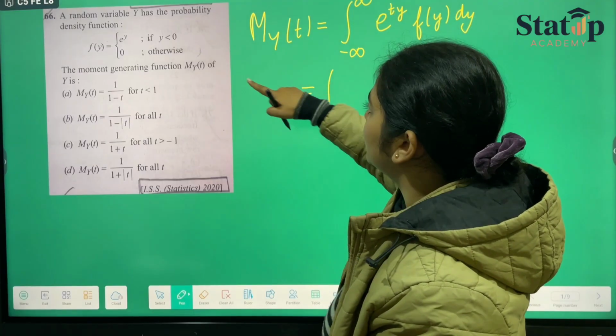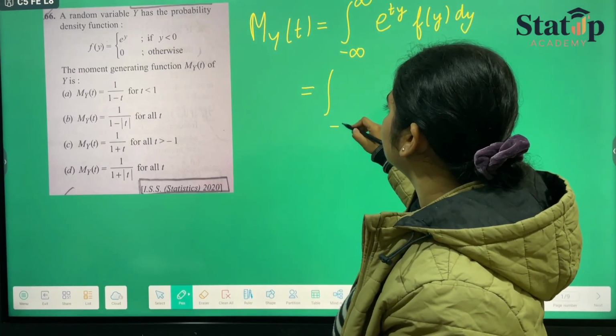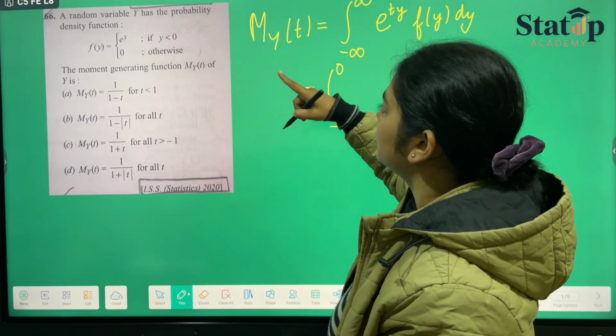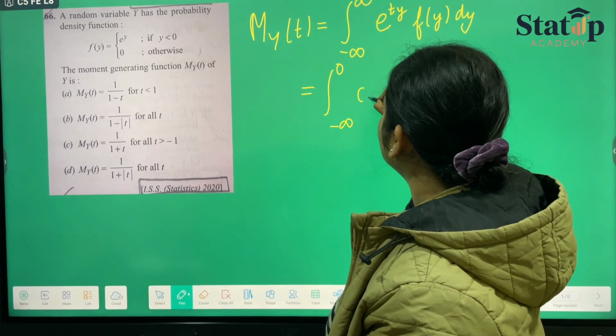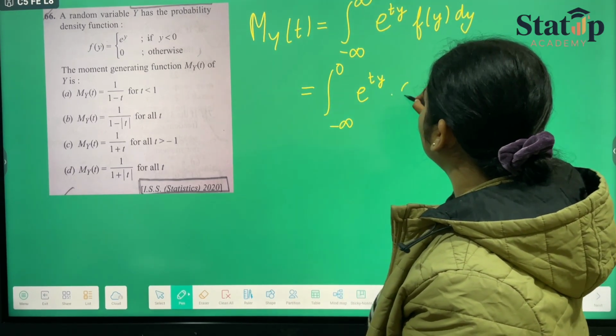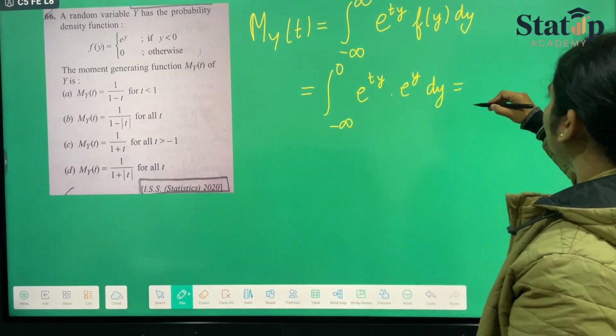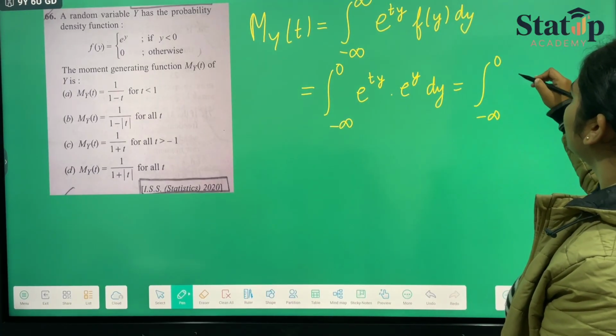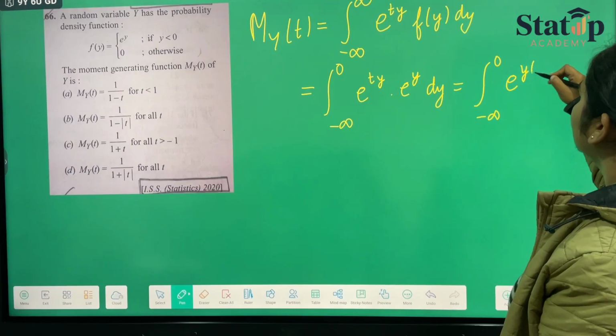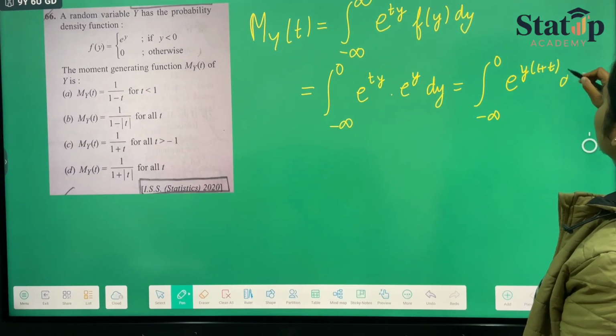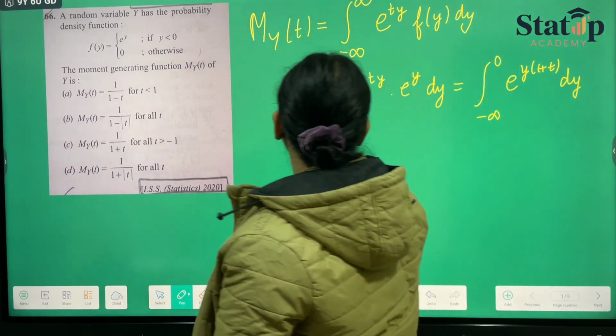So the lower limit is minus infinity and the upper limit is 0 because y is less than 0. e raised to the power ty into e raised to the power y dy. This can be written as integral from minus infinity to 0 of e raised to the power y(1 plus t) dy. Now we can integrate this.